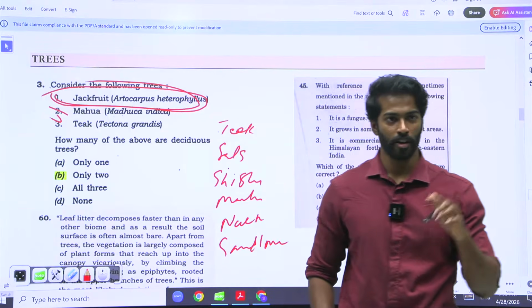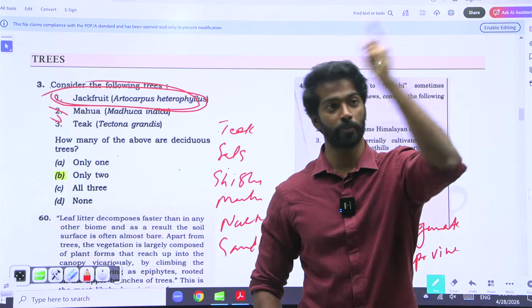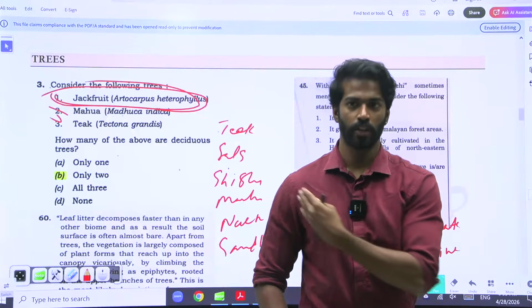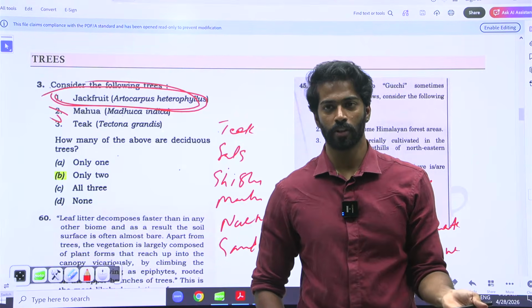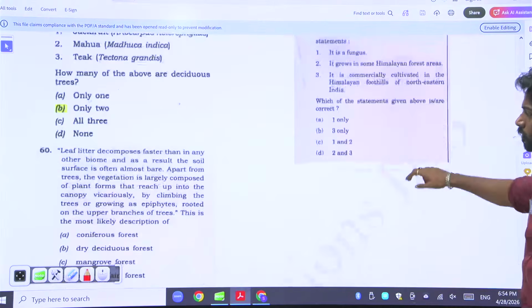With PYQs, many people just look at the options and think about what jackfruit is, but think about what kind of question UPSC might ask, which of the fruits are deciduous, which of the fruits are evergreen. When they ask here, what is the reason they might ask it there. So the answer is only B, only 2.